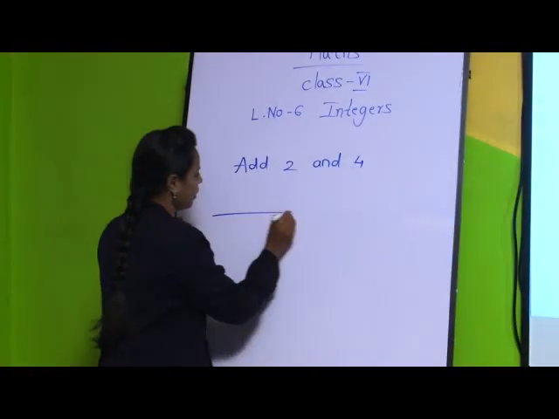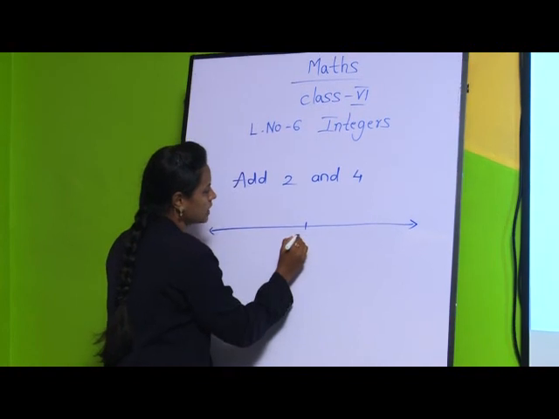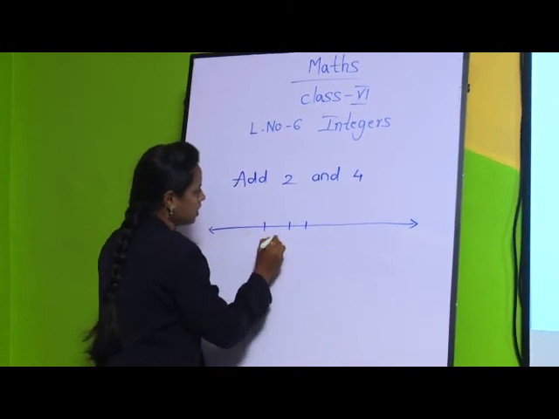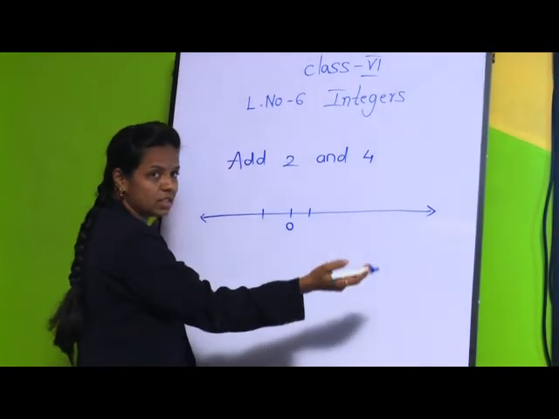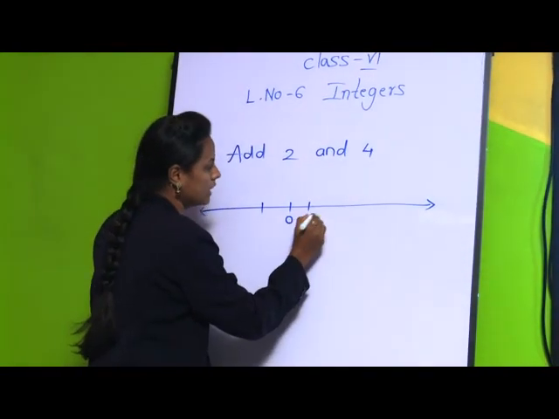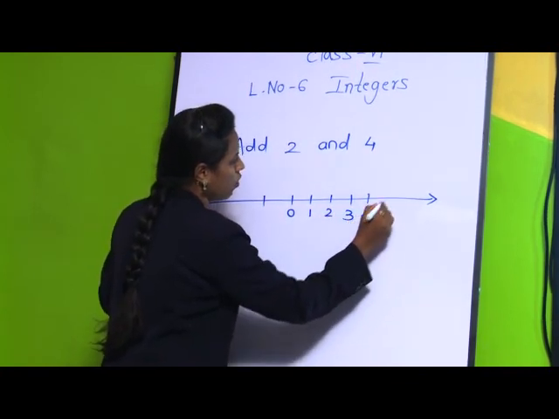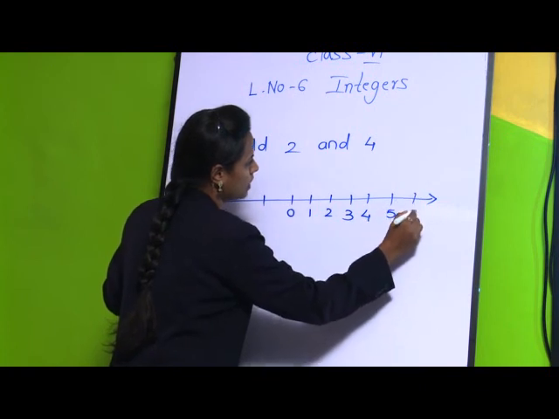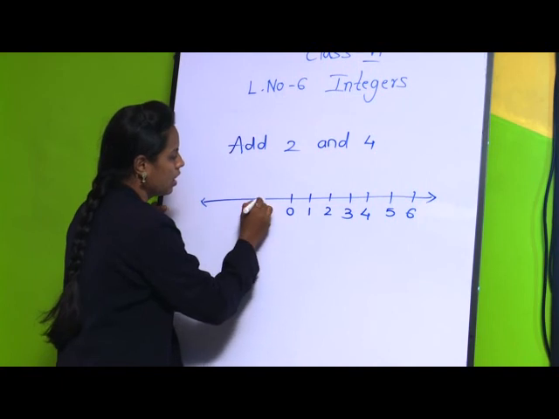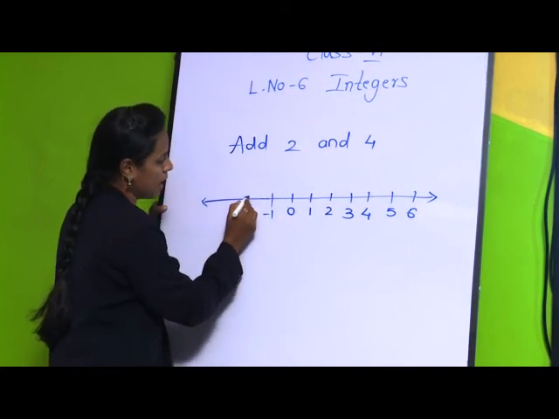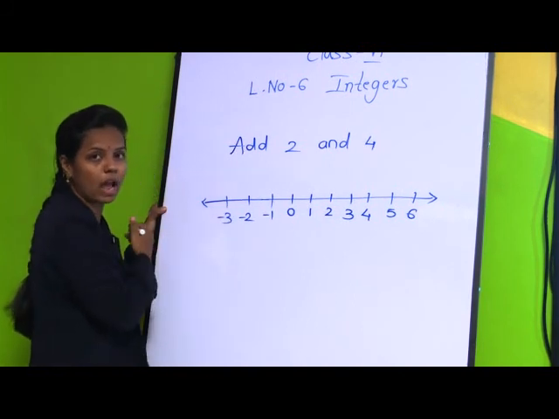So first of all we will draw a number line, okay, which has 0 in the middle. Then to the right side of the number line we have the positive integers 3, 4, 5, 6, and to the left side we have negative integers -1, -2, -3, -4 and so on.